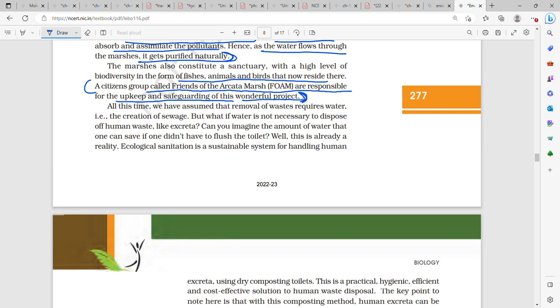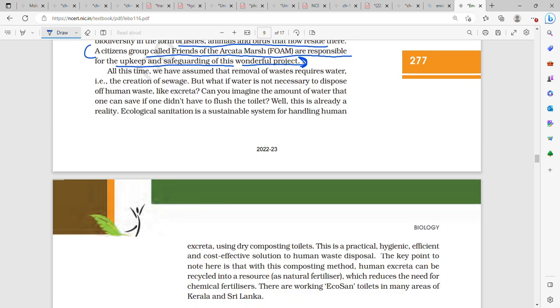So the marshes also constitute a sanctuary with a high level of biodiversity in the form of fishes, animals, and birds which now reside there. A citizens group which is called Friends of the Arcata Marsh, that is FOAM, is responsible for the upkeep and safeguarding of this wonderful project.